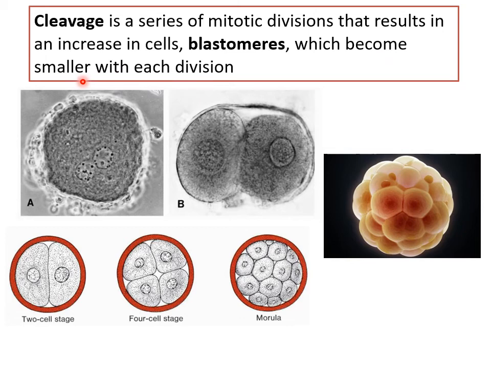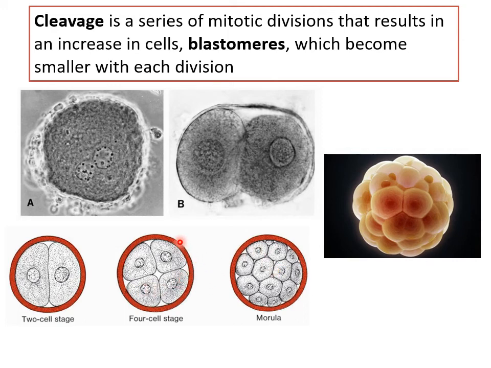As they divide, they become smaller in size. And why, you can see. So this is the zygote. You can see the male and female pronuclei, and then these will of course fuse, and then cytoplasmic division. It's a two cell stage. Two will become four, 4 will become 8, and then 16.